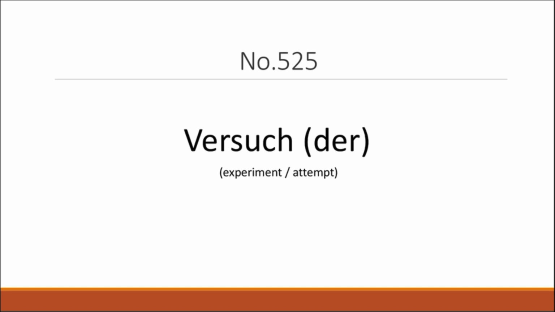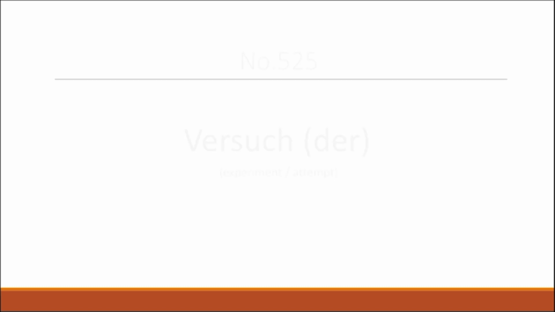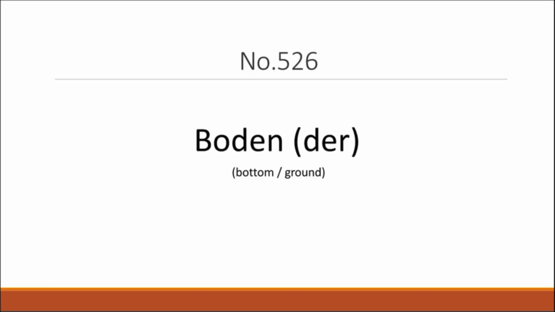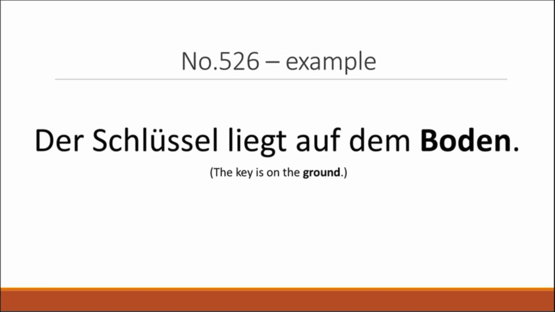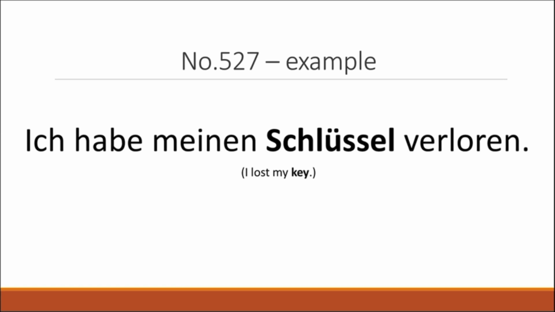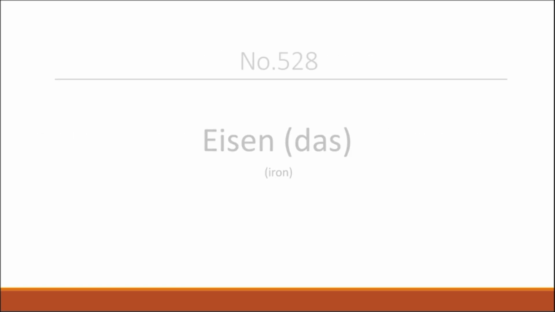Now we have der Versuch, which means experiment or attempt. Der Versuch war erfolgreich. The experiment was successful. Now we have der Boden, which means bottom or ground. Der Schlüssel liegt auf dem Boden. The key is on the ground. Following on, we have der Schlüssel, which means key. Ich habe meinen Schlüssel verloren. I lost my key.